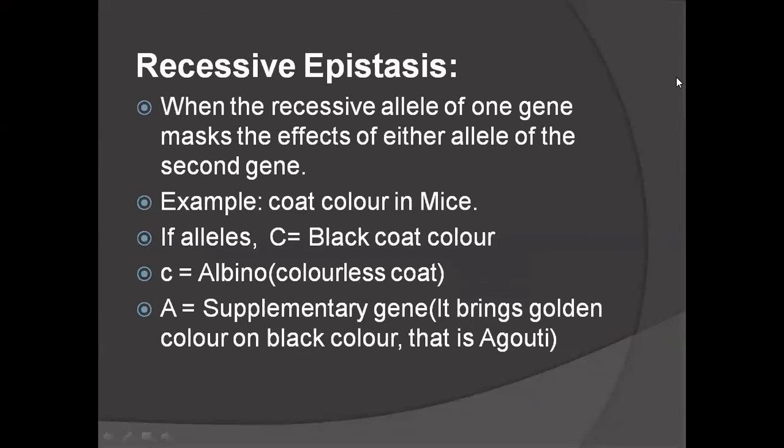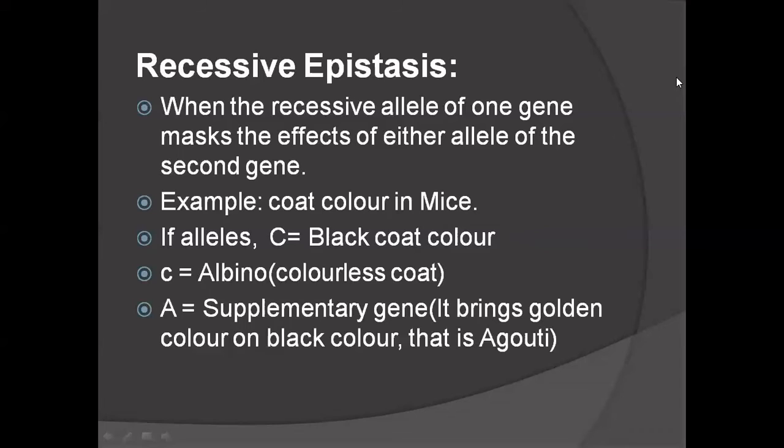When the recessive allele of one gene masks the effect of either allele of the second gene, it is the reverse of dominant epistasis. In dominant epistasis, the dominant gene masks the expression of the recessive. Here the recessive allele of one gene masks the effect of the dominant allele of the second gene.